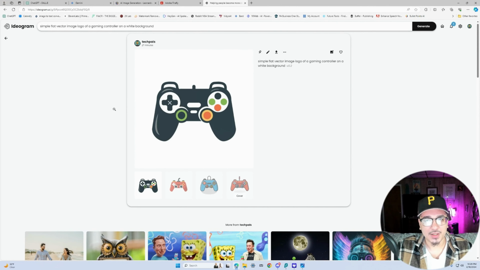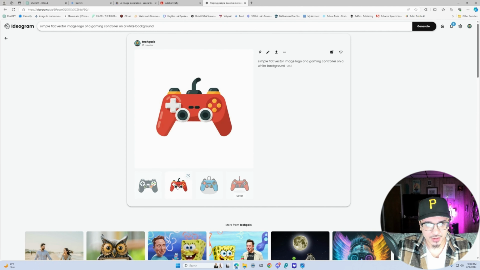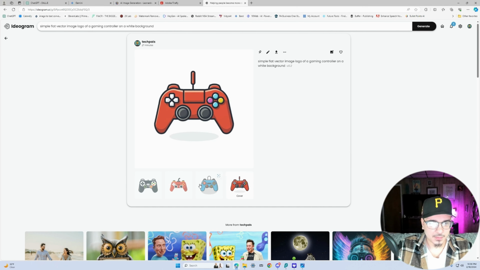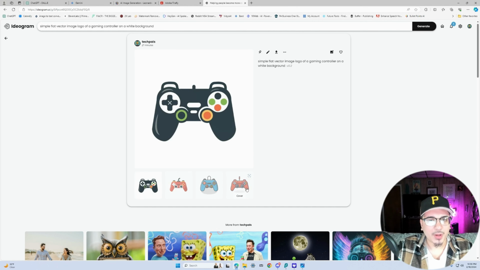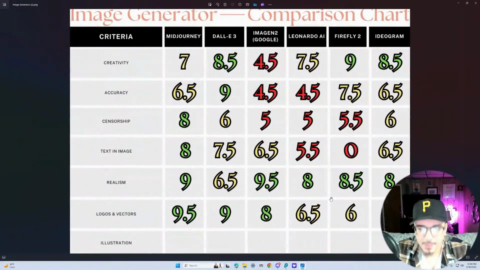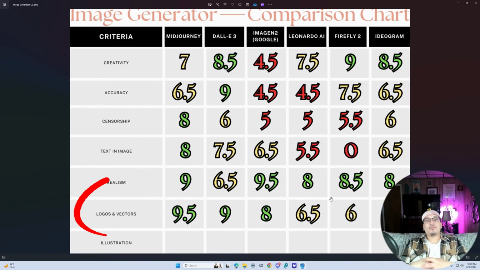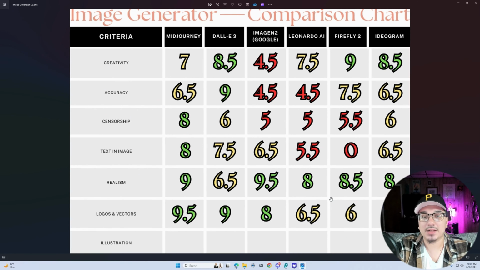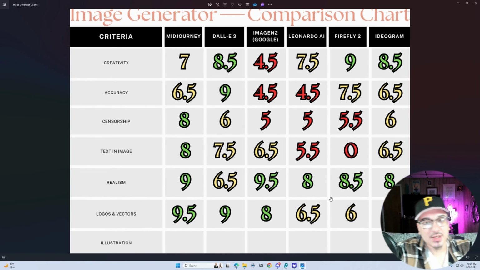And last but not least, Ideogram 2. Ideogram gave me the white background with the vector image. Yeah, these did pretty good. I would probably give these an 8 too. All right, now rounding up vectors and logos, it seems that Midjourney took the knot again, followed by DALL-E 3, and then a two-way tie between Image Gen 2 and Ideogram.